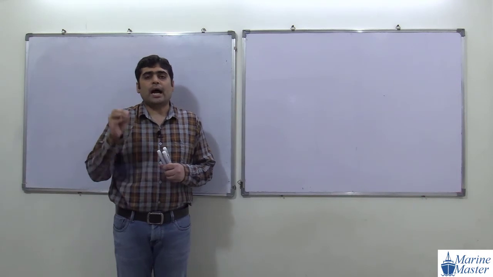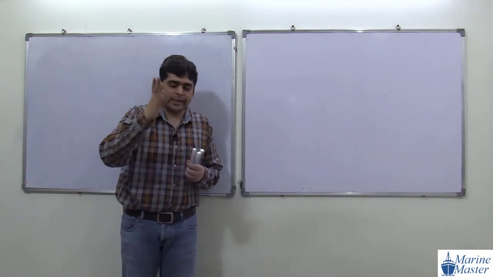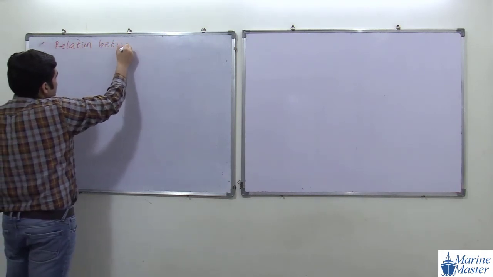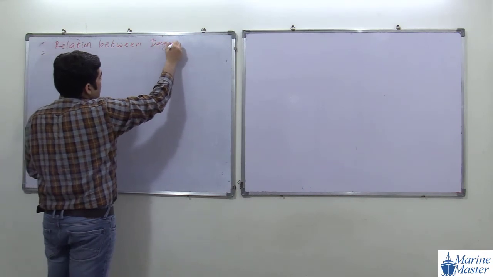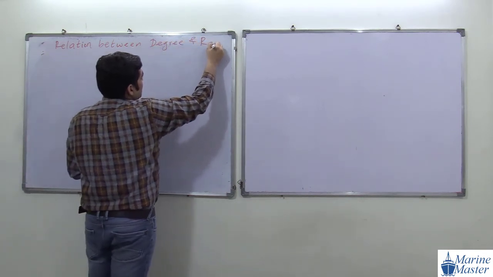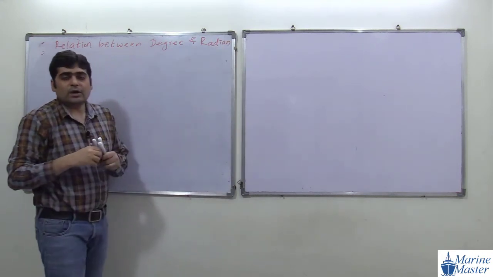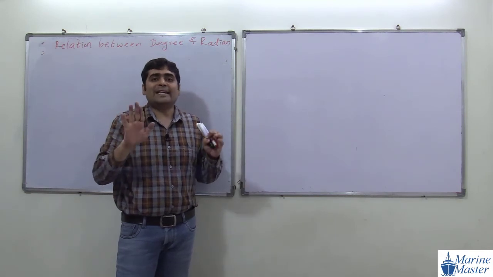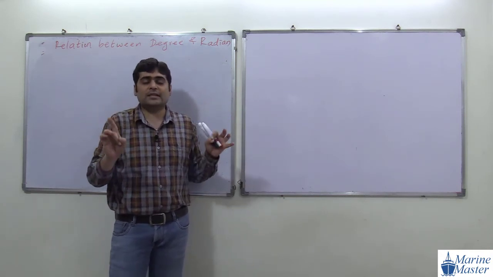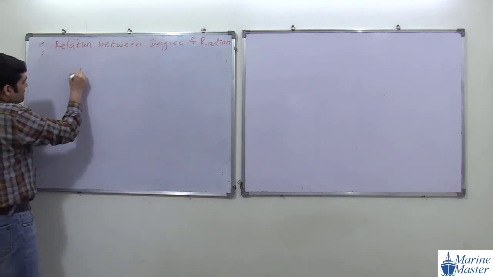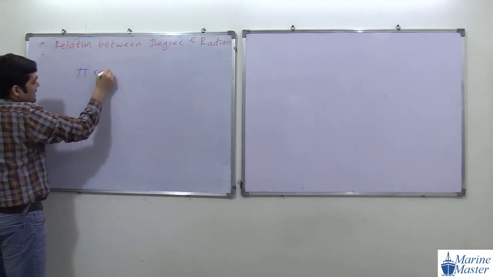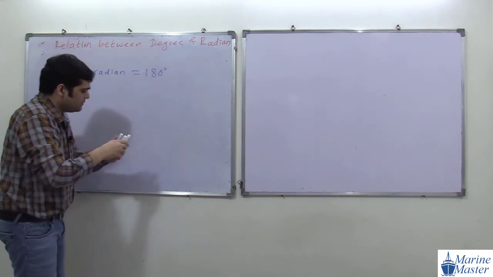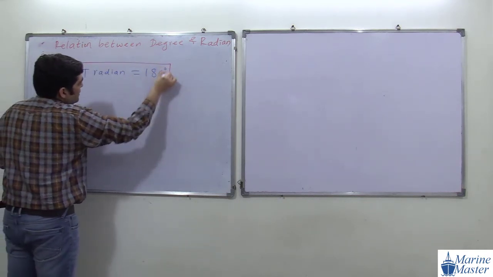Now we are going to see how to convert degree to radian and radian to degree. The relation between degree and radian: always remember one important point. Pi radian means 180 degree. If you memorize this, then all things are very simple. Everything depends on this.